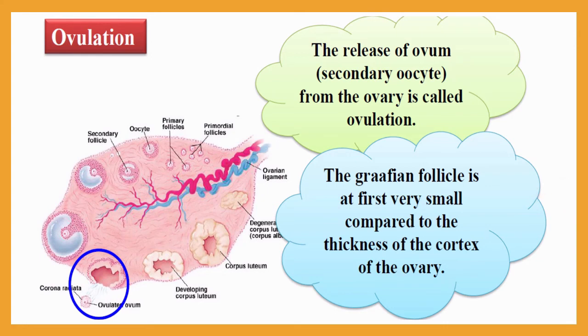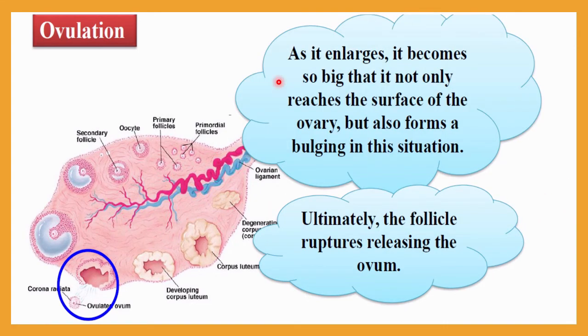This Graafian follicle will enlarge and become so big that it not only reaches the surface of the ovary but also forms a bulge outside the wall of the ovary. Ultimately the follicle ruptures, and now it will release the ovum.